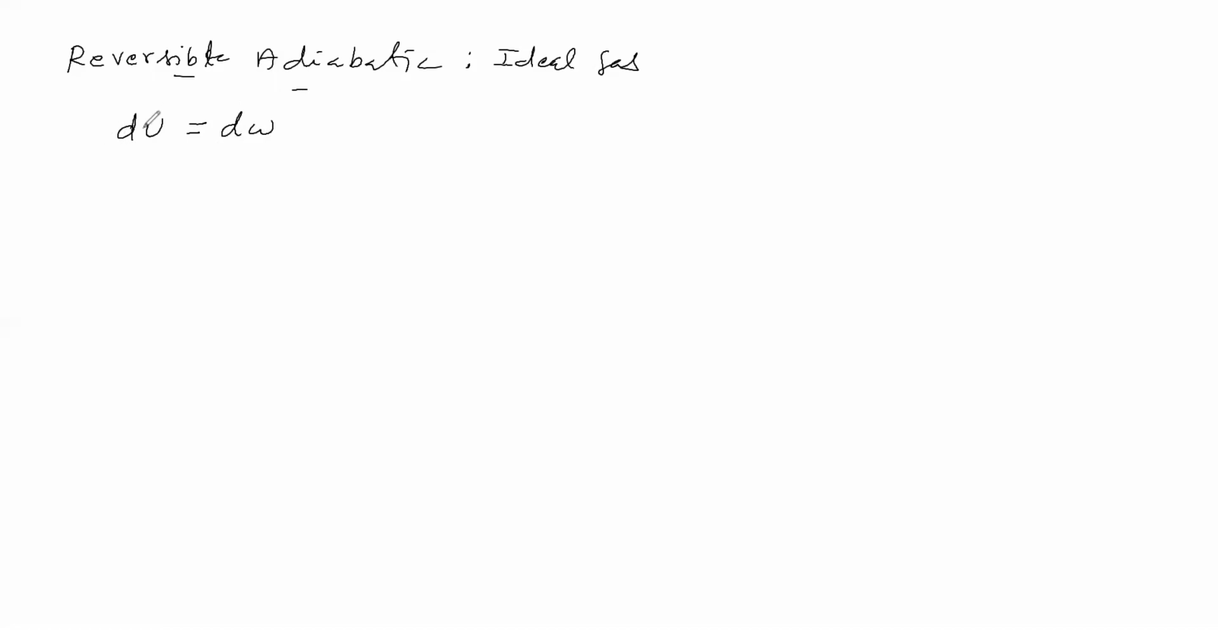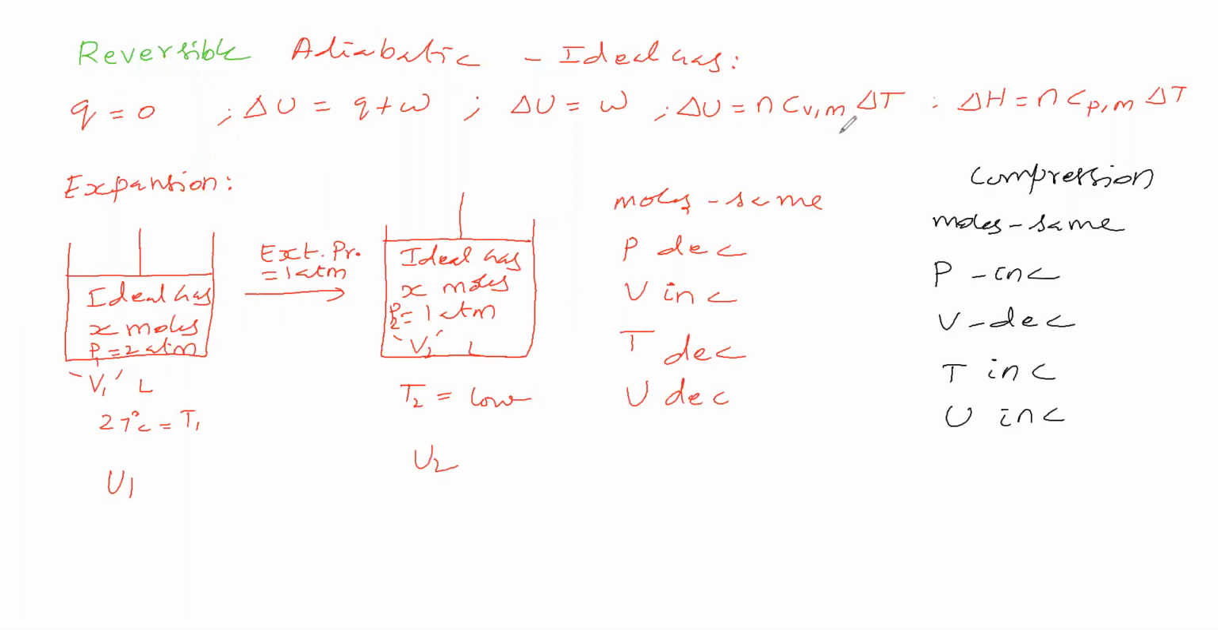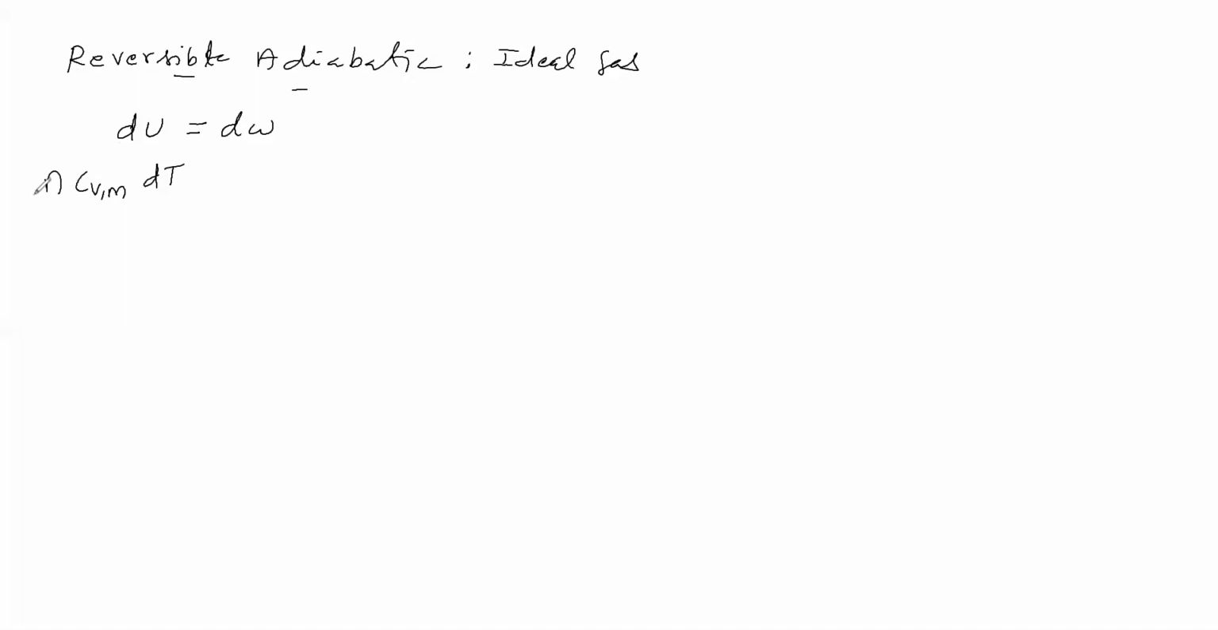So dU we will substitute. dU is what? dU = n CVM dT. Remember that delta U is equal to, what is the formula? Delta U is equal to n CVM delta T. So that we are substituting: dU is equal to n CVM dT, we have substituted.